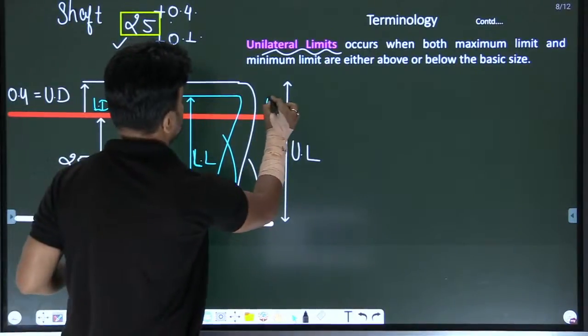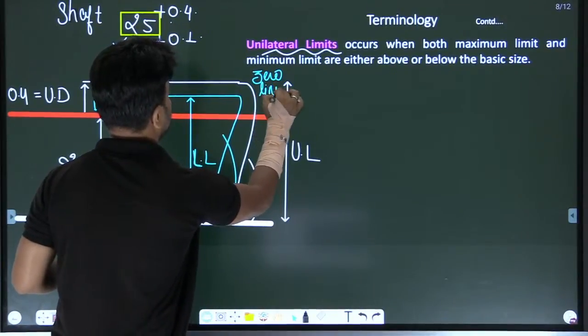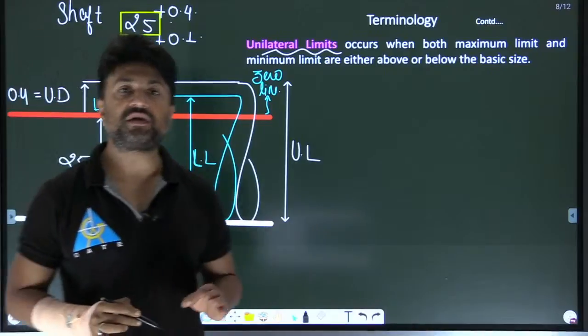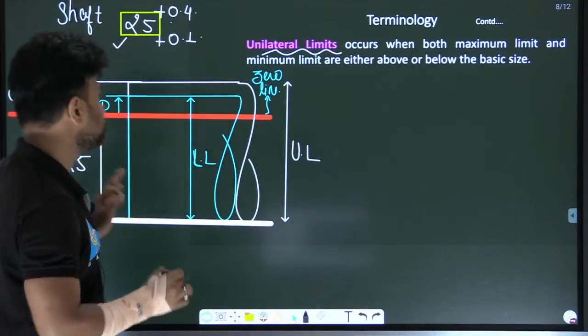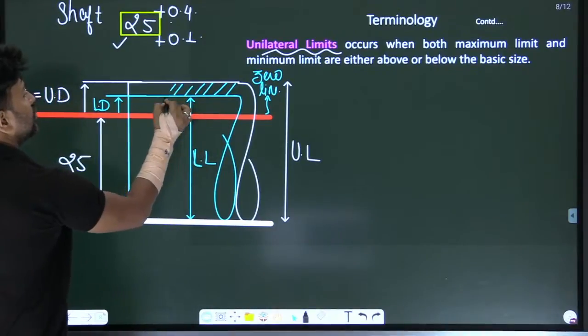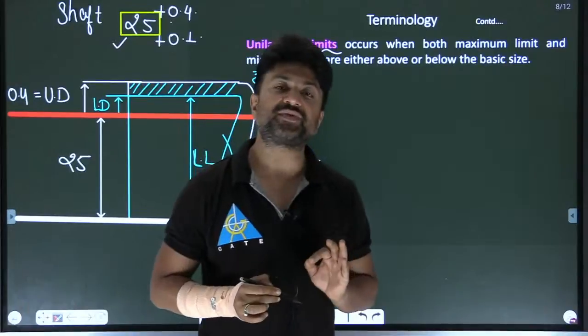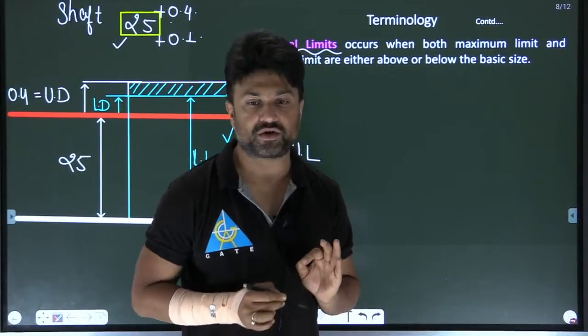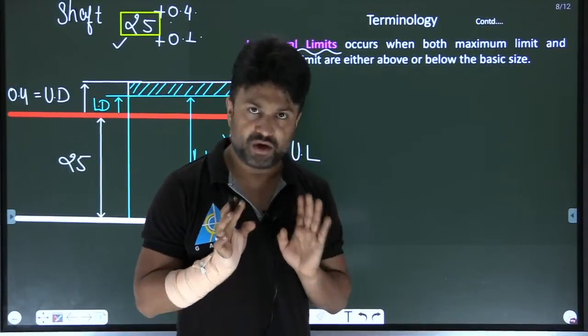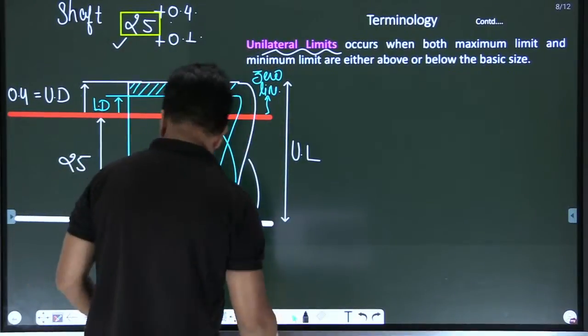This is the zero line. So that system is known as unilateral limits or a unilateral system. Now, what is the tolerance? This is the tolerance. The tolerance here lies on one side of the zero line, so that's why it is a unilateral tolerance. Now am I clear?